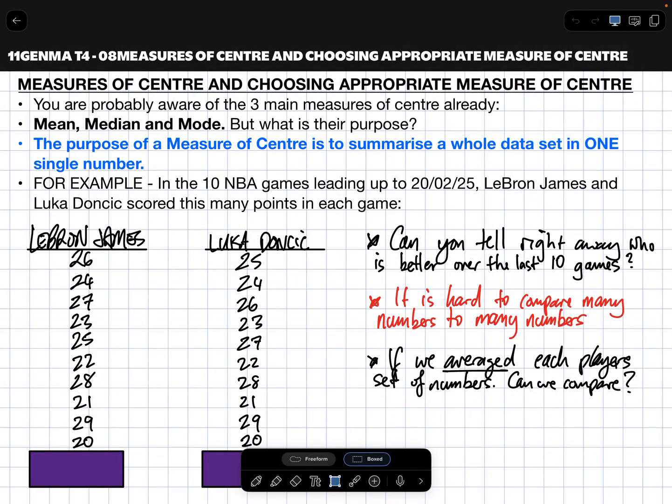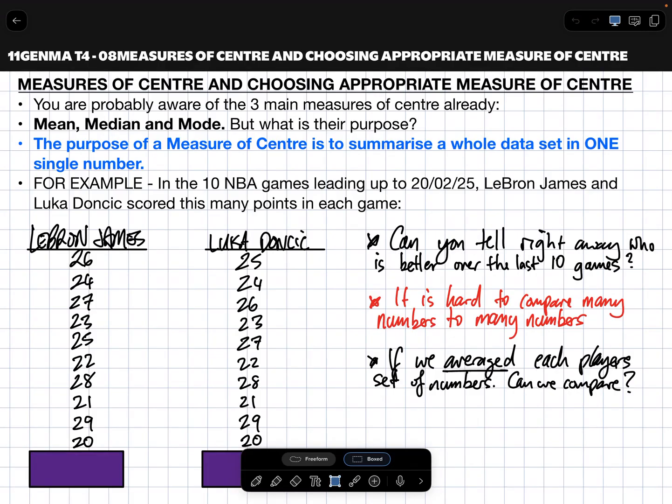You should be aware from previous years of maths what the measures of centre are. Have you heard of mean, median and mode before? Sometimes your teachers fail to, although the mainstream Year 10s that I had last year, you know all about this. This is the same lesson.